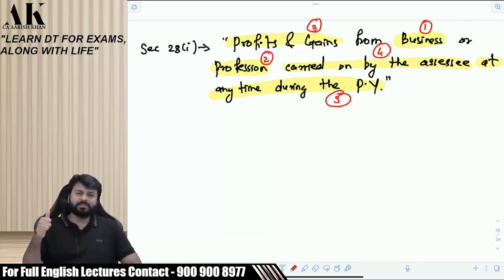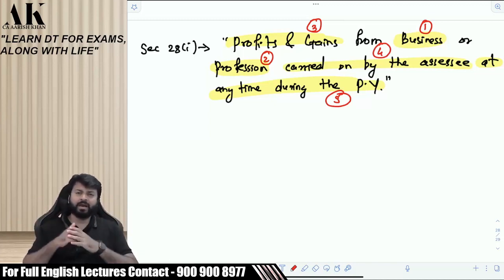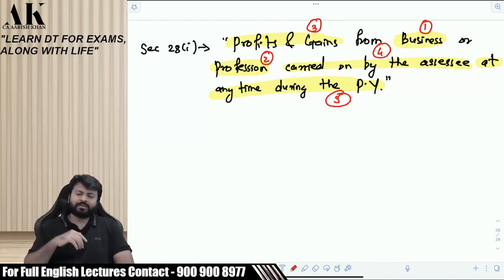First, what is business? Then what is profession? Then what is profits and gains? What do you mean by the phrase "carried on by assessee"? Am I supposed to do everything in this world? If it is said that the assessee should carry on the business, what does it mean? I only should do everything. Last phrase, "at any time during the previous year." What do I mean by that? So let us start with the first one.